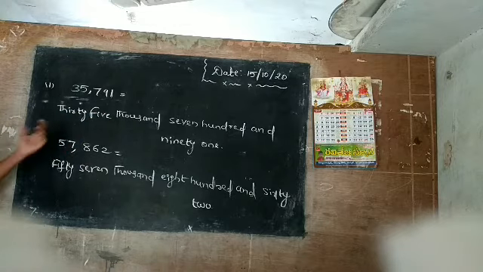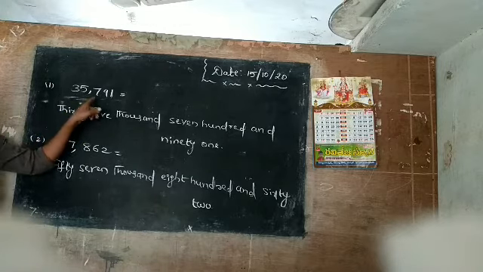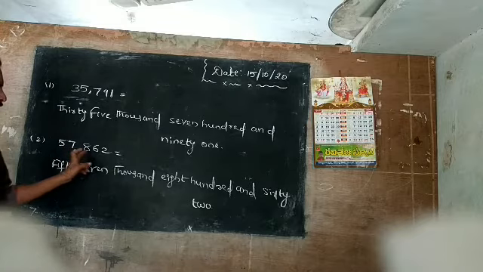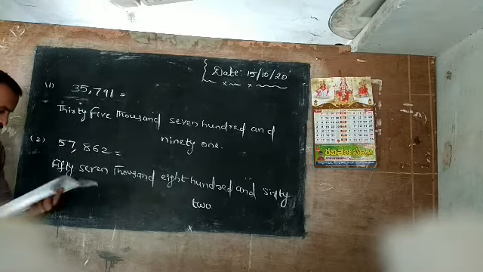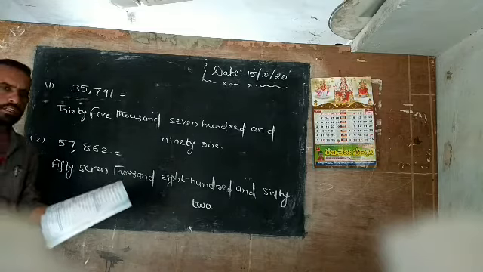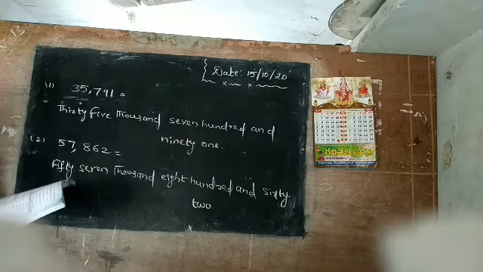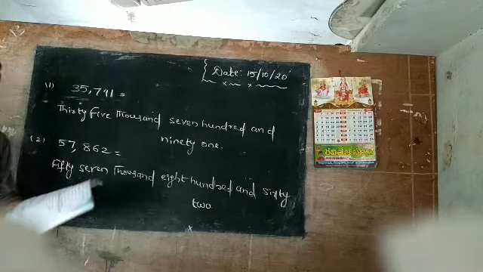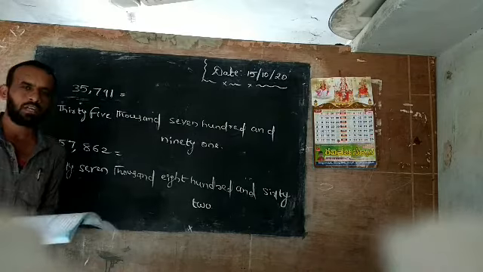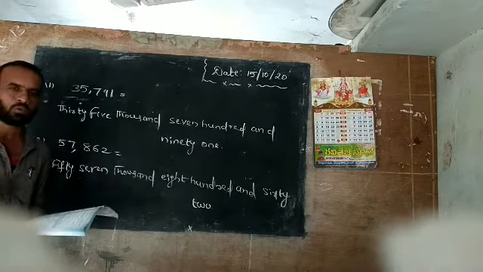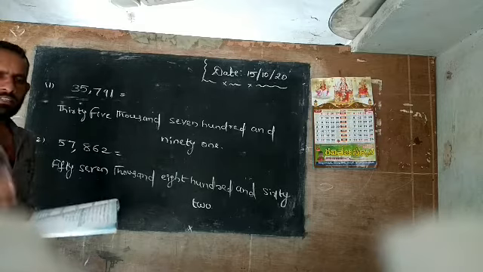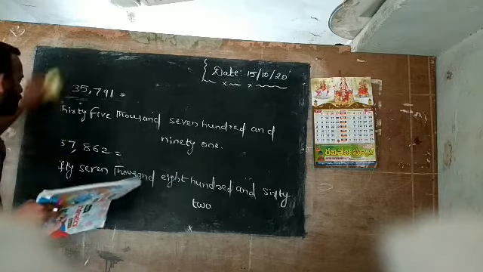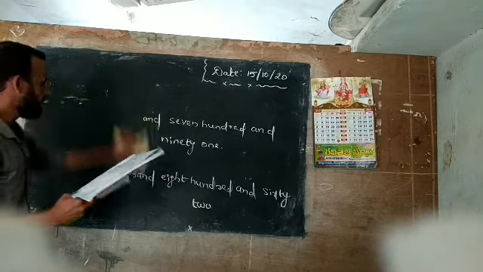So again one time I will explain these both numbers. 35,791. Okay, next one, 57,862. So next, a total of 10 problems are given. I will explain one problem again. That is the sixth problem I will explain. The remaining 7 problems are homework problems. Those problems you only do and solve. Send the photos in our WhatsApp group. Okay, don't forget this. So I am going to explain the sixth problem now.